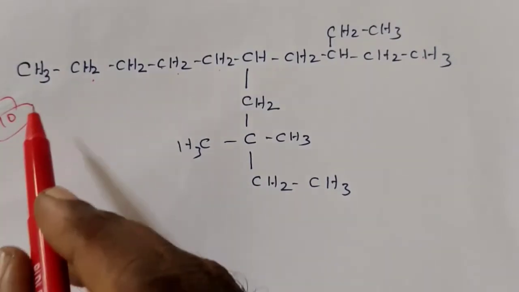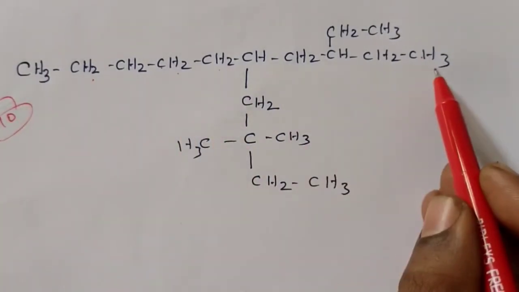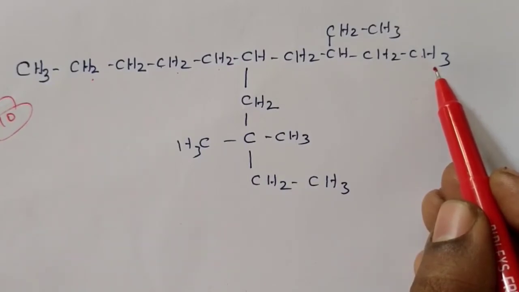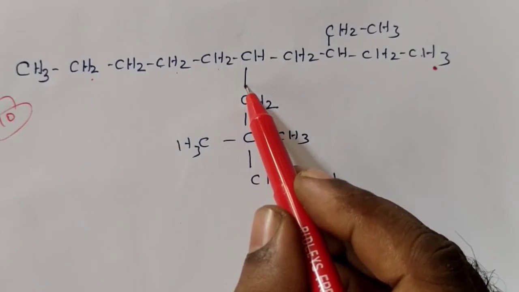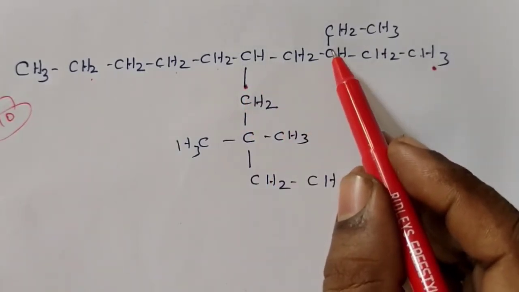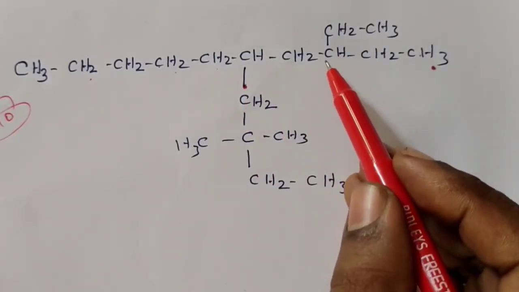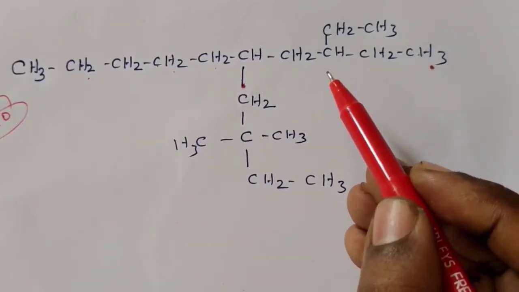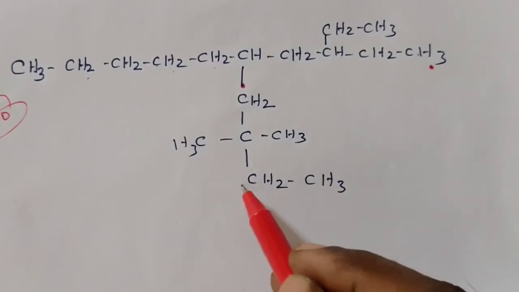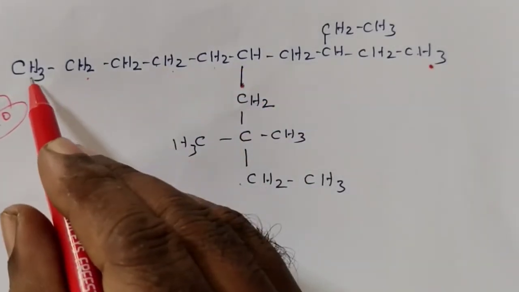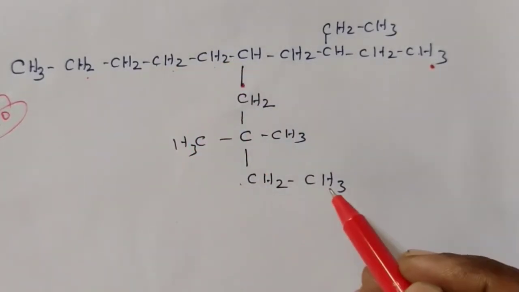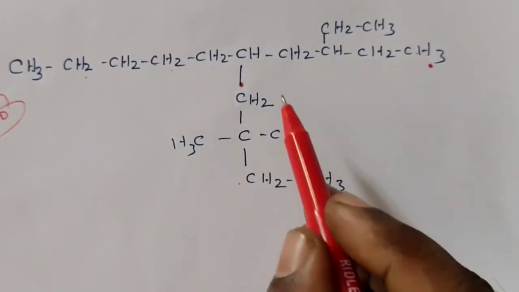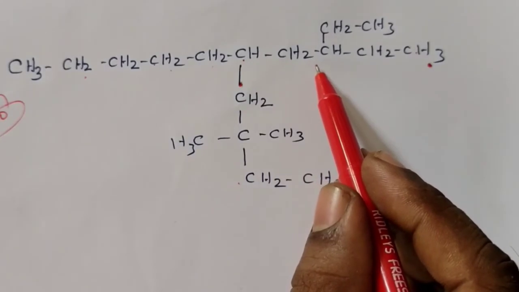But if you select this as the parent, this carbon chain has one substituent here and another substituent here. That means the parental chain has only two substituents. Suppose you take this as the parental chain: in this carbon two substitutions are there, and in this carbon one substitution is present.